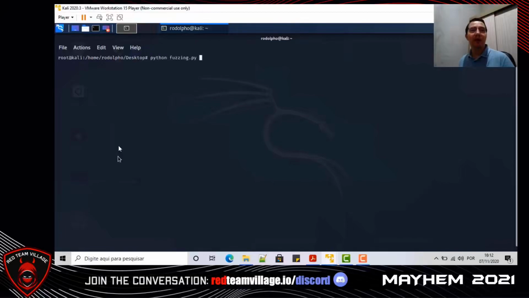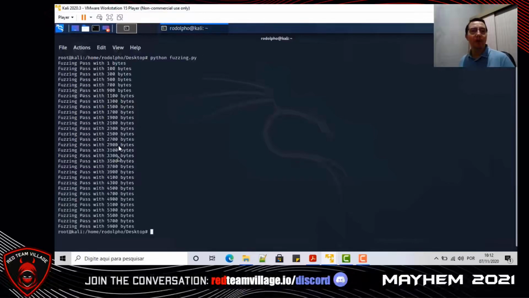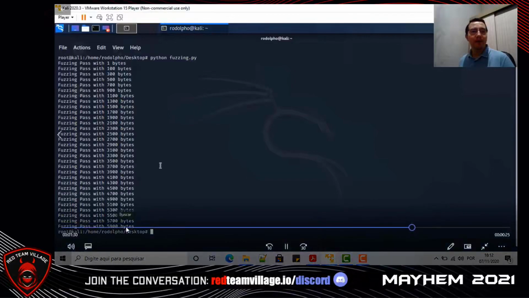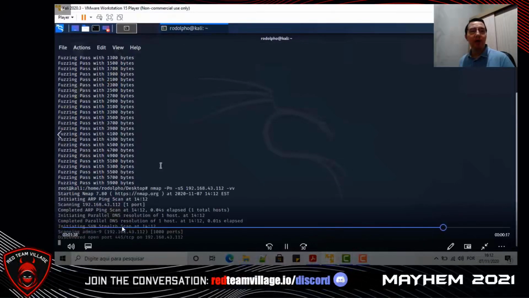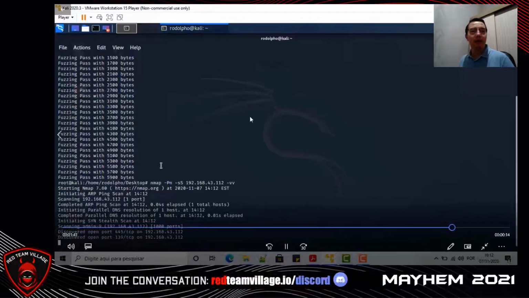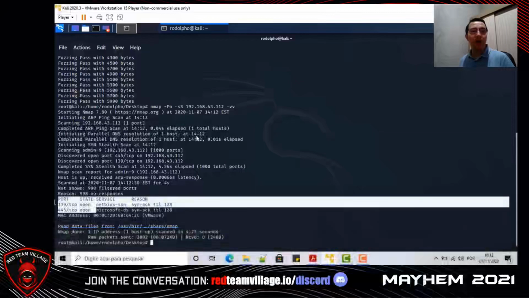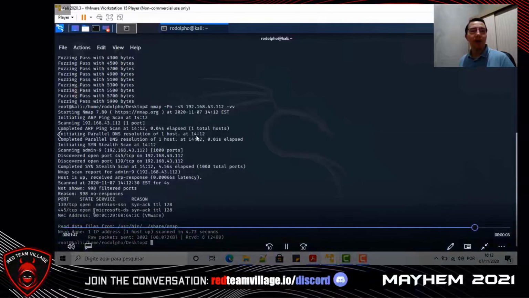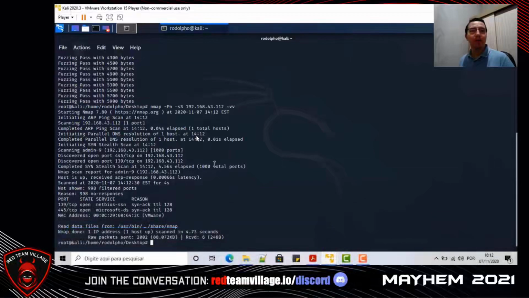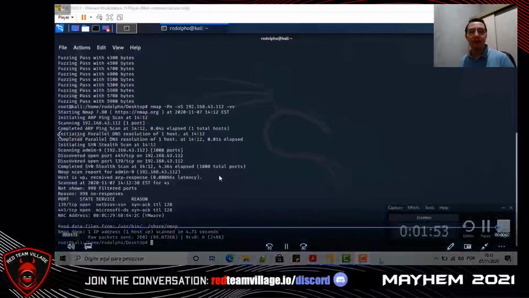So let's send the Python fuzzing script. It was sent. 5,900 bytes of character A's to port 110 of the target IP. And as we can see, port 110 is down. Port 110 is down because we caused a crash in the POP3 service.